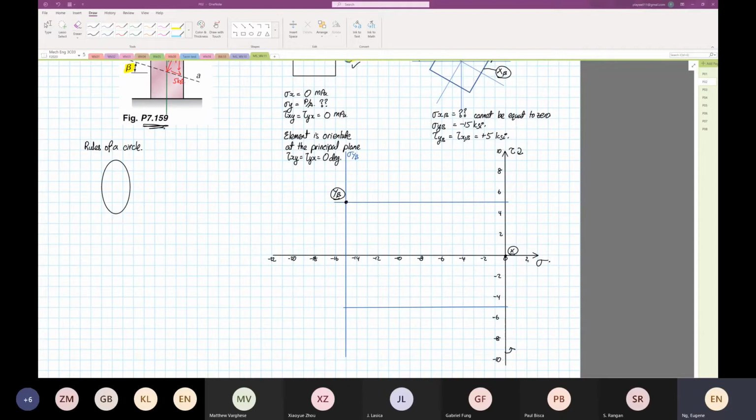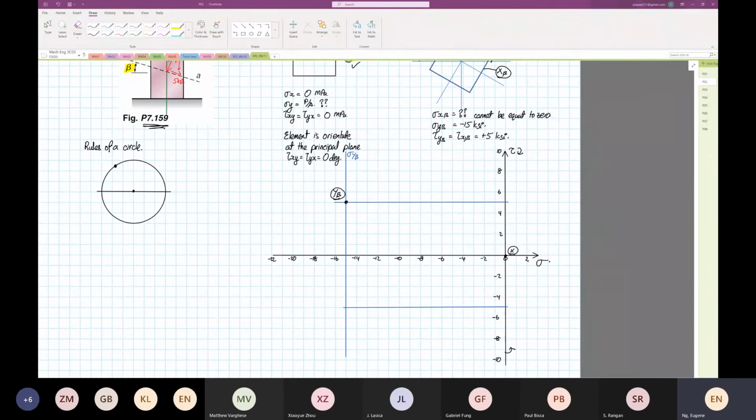Remember, I got you to draw a circle. We found a center point, then we drew a line from here to here. That's what I mean by rules of the circle. Next, we pick a point.